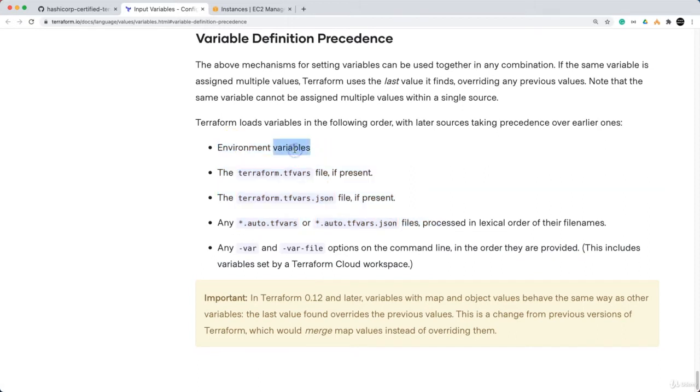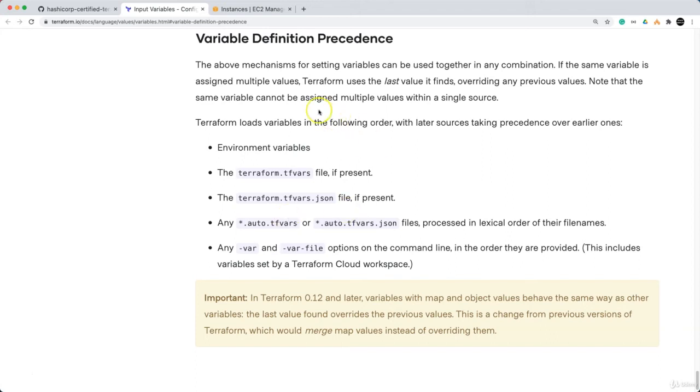The first in precedence is environment variables, and next it will load from terraform.tfvars, and then if you have the JSON file terraform.tfvars.json, it will load from there, or from *.auto.tfvars or *.auto.tfvars.json, or from -var and -var-file. So this gives information about what variable definition precedence means. When you are using multiple things in your configuration, like terraform.tfvars, auto.tfvars, and also -var and -var-file all together, how it is going to behave is provided here with variable definition precedence.